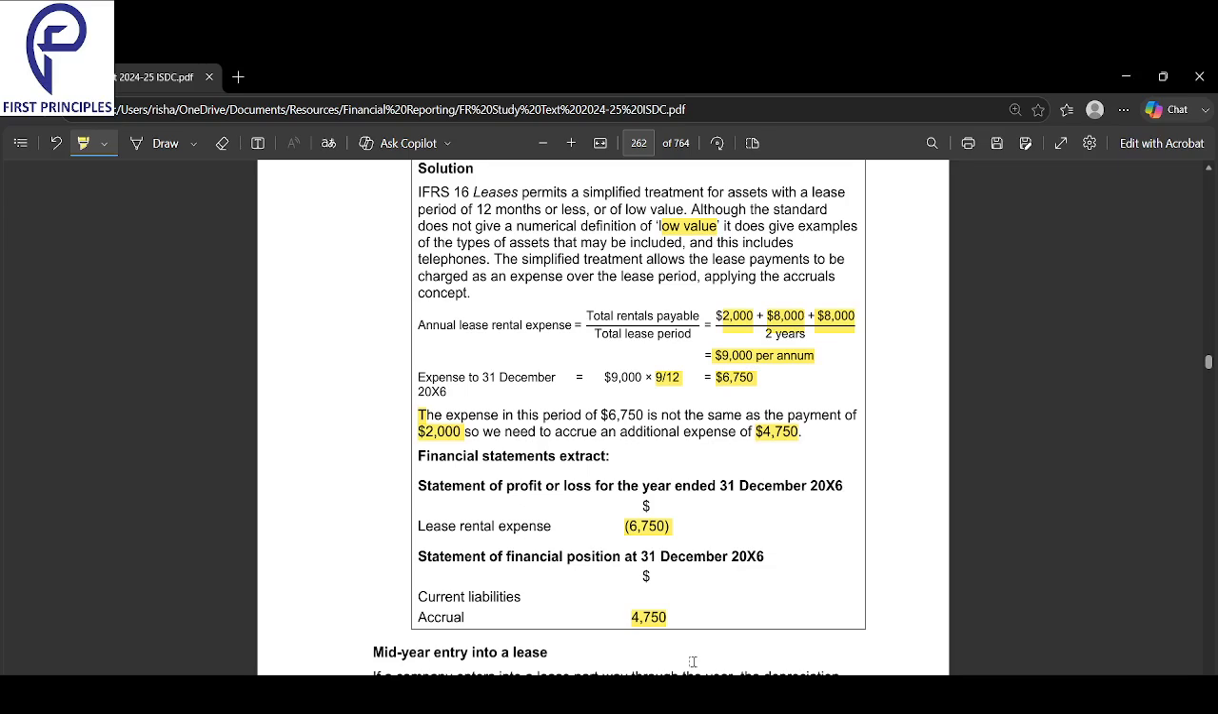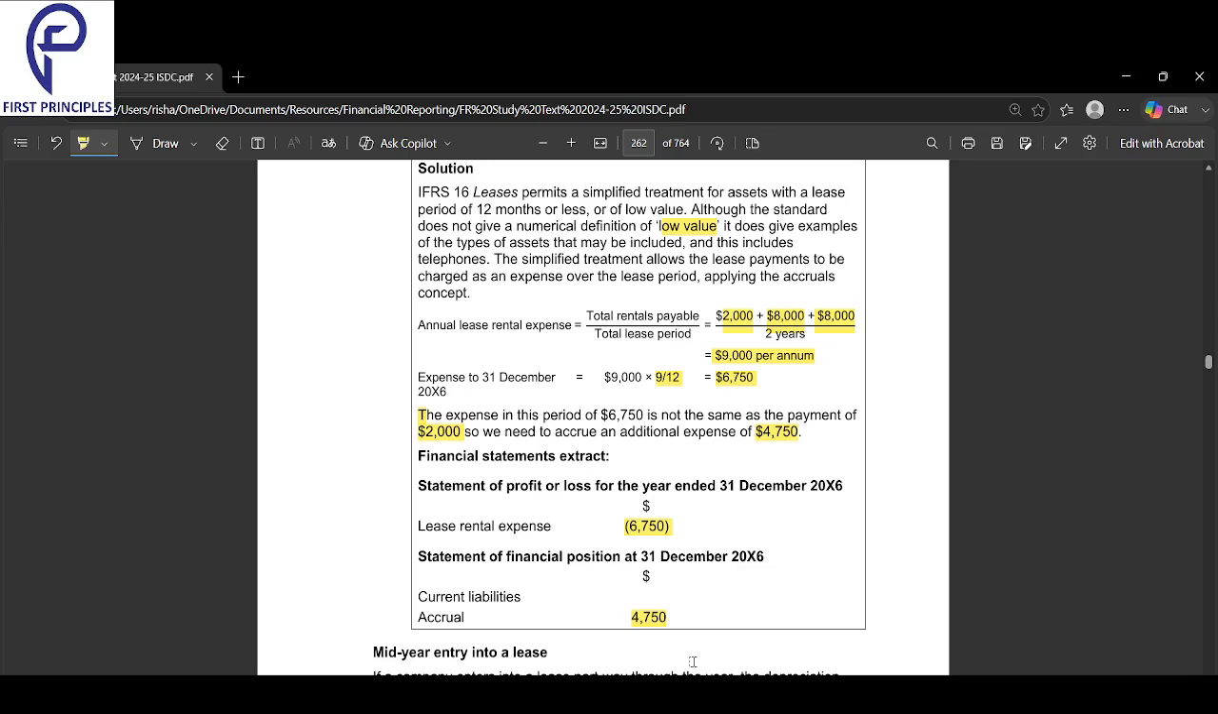Expense will be full year. Whatever I did not pay is an accrual. Whatever I paid goes to cash flow. That has nothing to do with P&L, right? 2000 I pay, that goes to the cash flow statement. In the P&L, I have the entire 9 months expense. And whatever I have not paid related to this year is getting carried forward to the next year, that is my accrual. So first of all, what gave me it's a low value asset question?